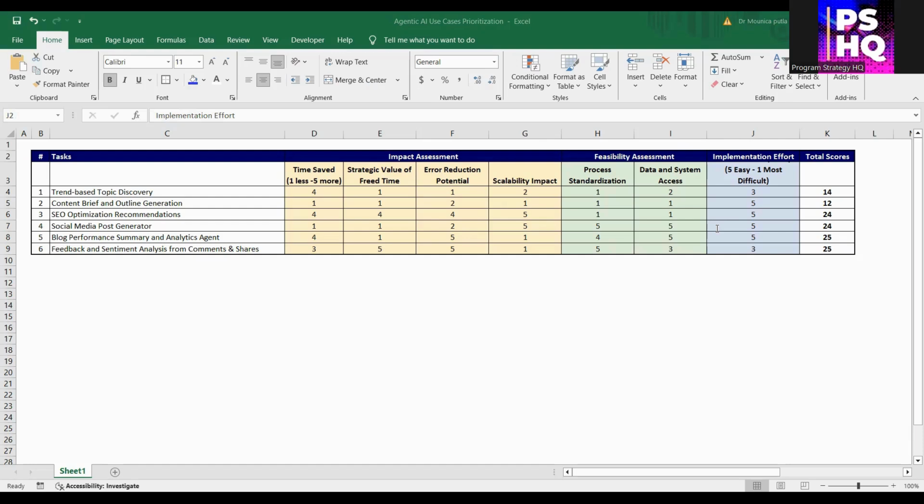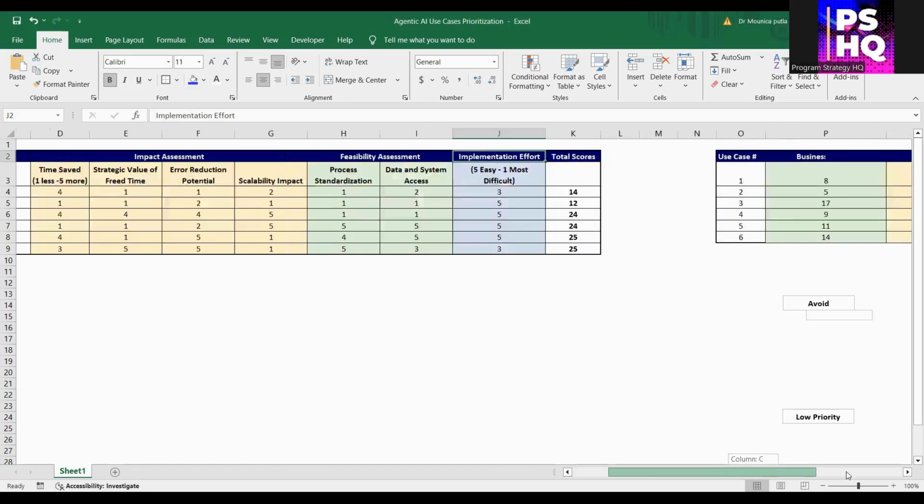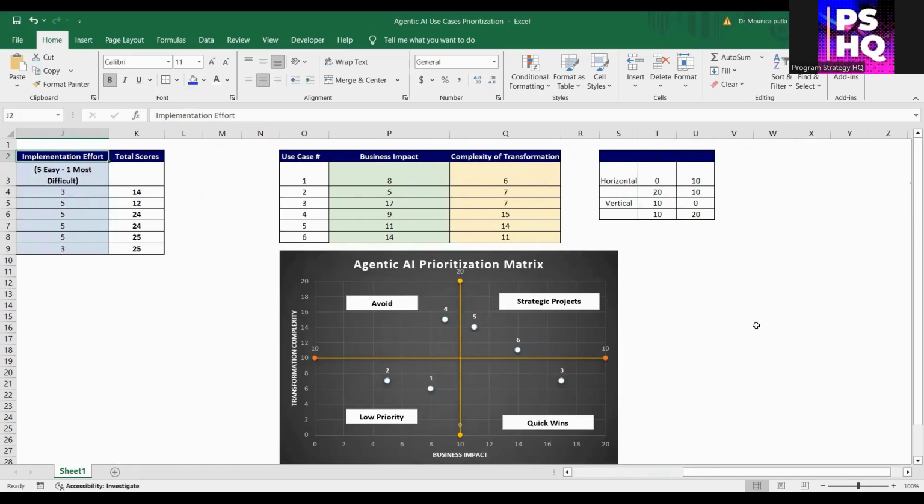Next step is to create an agentic AI prioritization matrix with complexity of transformation, which is sum of feasibility and effort on y-axis and business impact on x-axis. This is what you get.